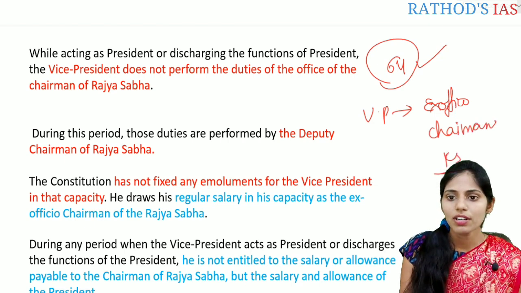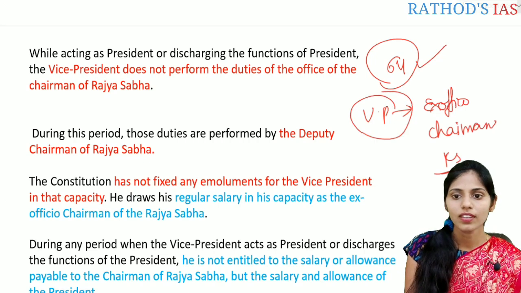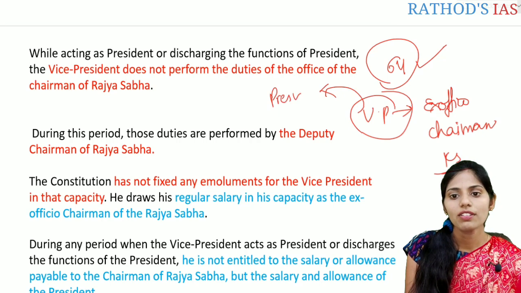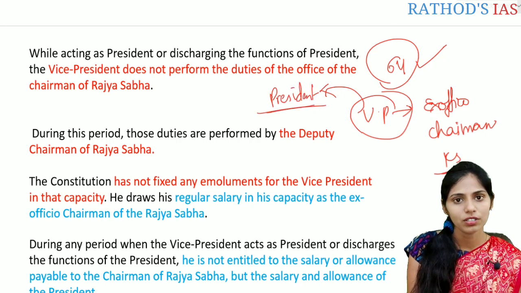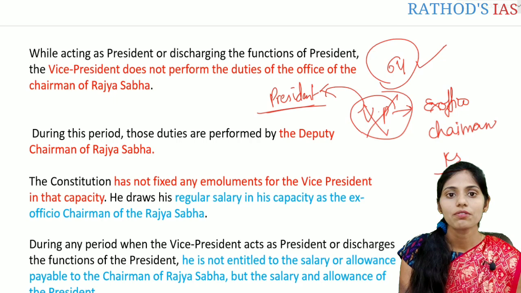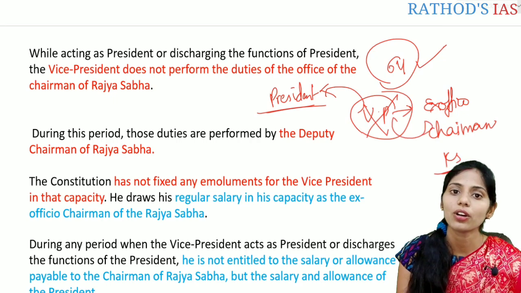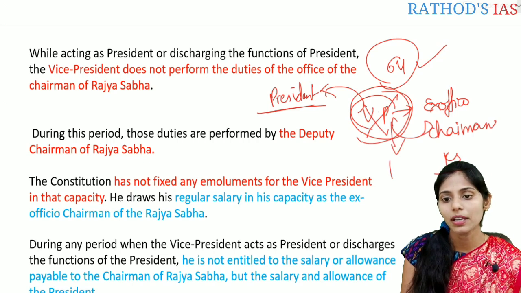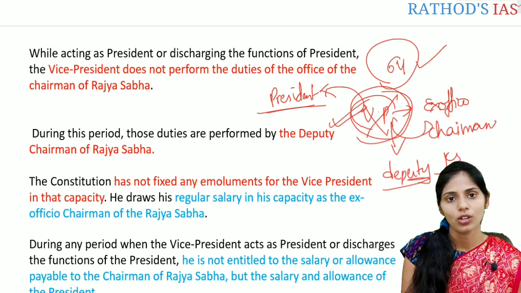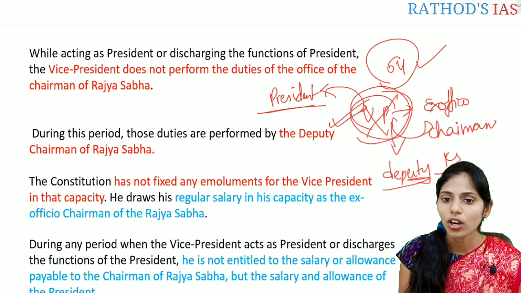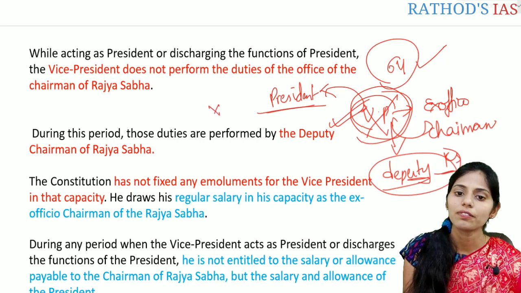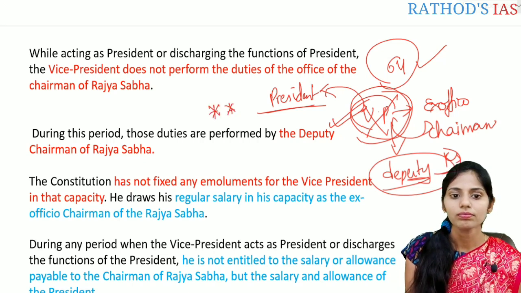So whenever the Vice President assumes the office of the President, he will not do the chairman's duty of the Rajya Sabha. The chairman's post will then be occupied by the Deputy Chairman of the Rajya Sabha. Again, this is an important fact regarding prelims.